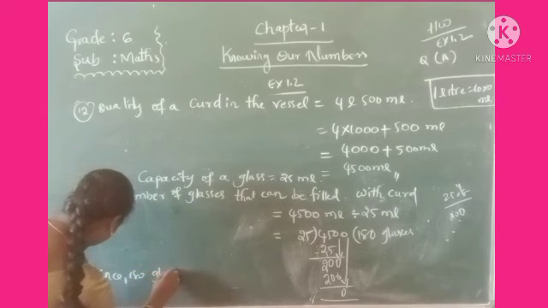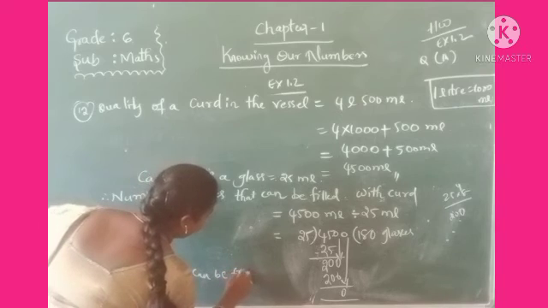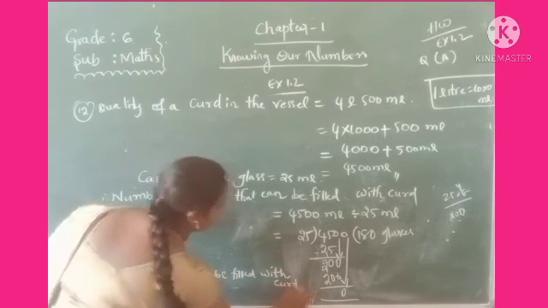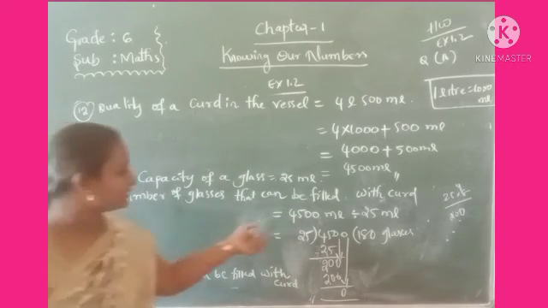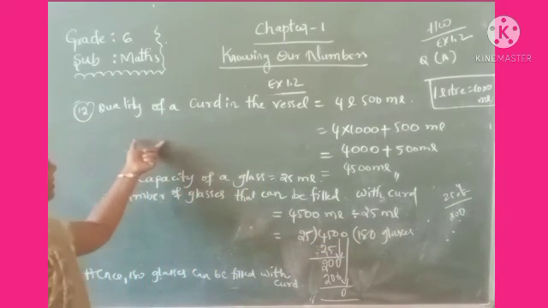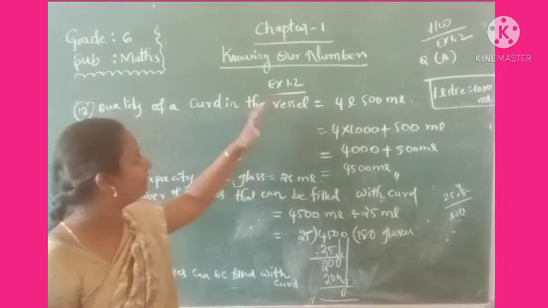So therefore, 180 glasses can be filled with the curd. How many glasses can we fill with the curd? 180 glasses. The glass capacity is 25 ml, and the quantity of curd in the vessel is 4 liters 500 ml.